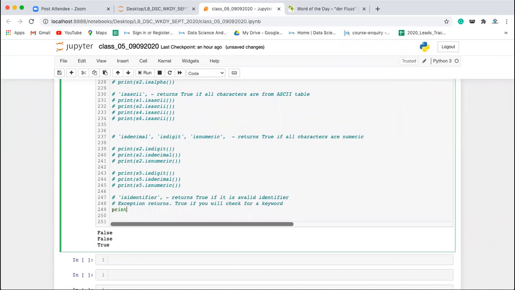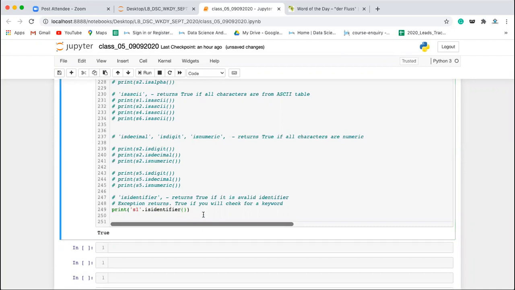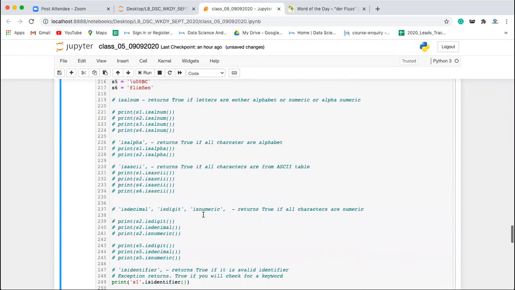You should not take it. For example, let's say I'm writing S1, dot is identifier, this will return you true. Why? Because S1 is valid in Python, it is accepted.